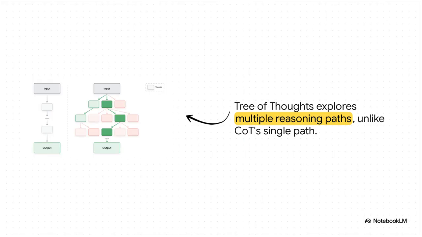And for problems that are even more complex, you can take this a step further with a technique called tree of thoughts. Now, look at this diagram. A normal chain of thought on the left just follows one single path of reasoning. But tree of thoughts on the right, well, it's like a super-powered version. It lets the model explore multiple reasoning paths all at the same time. It can generate a few different ideas, evaluate them, throw out the bad ones, those are the red branches, and then keep building on the promising ones in green. It's like it's building a whole decision tree to find the absolute best path forward.